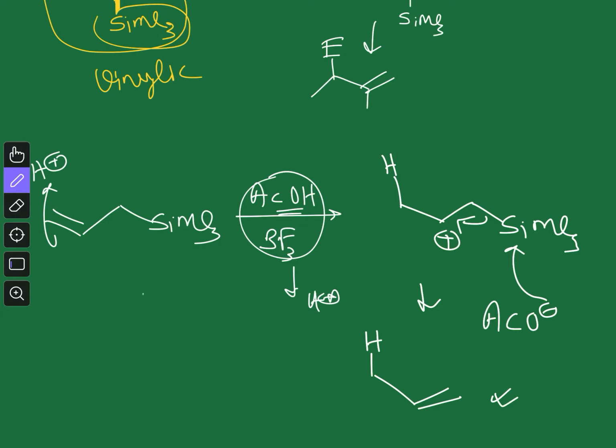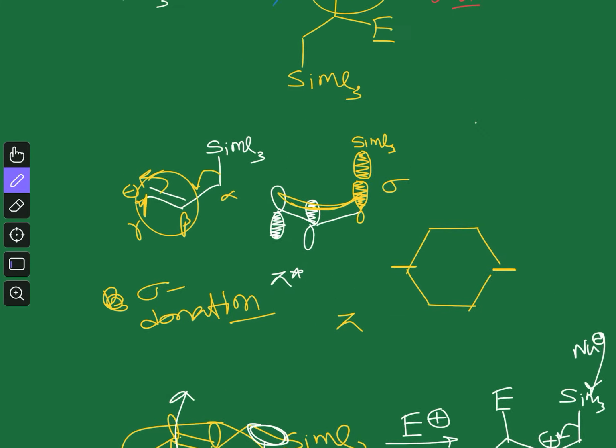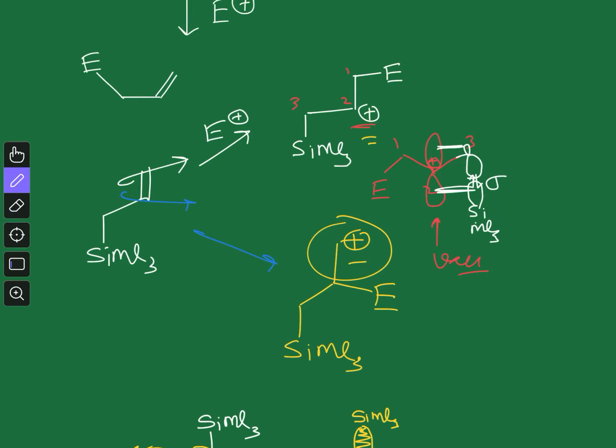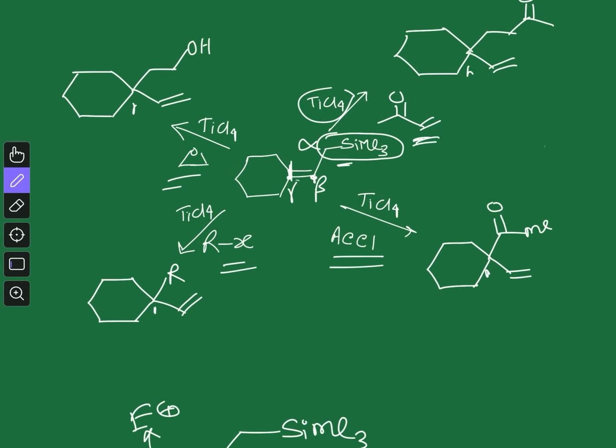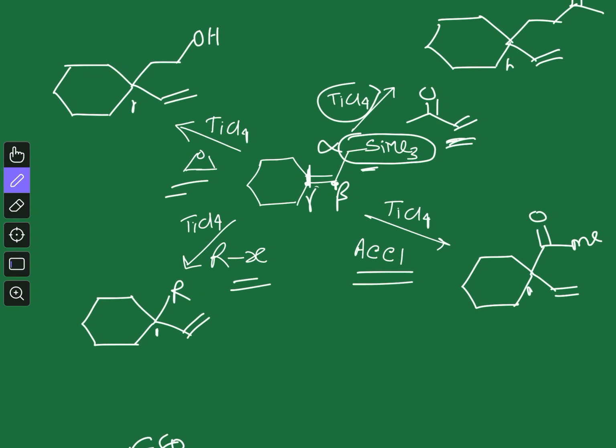Now the same pattern is followed by all the reactions which I pointed out at the beginning of this video. So here you can see, in all these cases you are generating an electrophile with the help of titanium tetrachloride. In this case titanium tetrachloride will coordinate with this epoxide to generate a reactive electrophile.